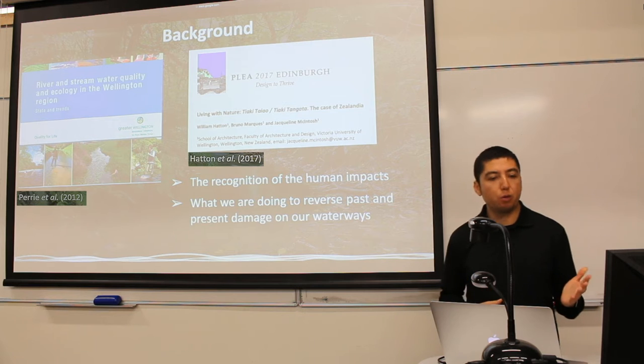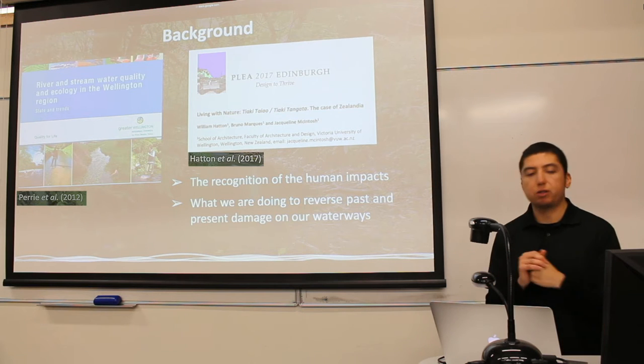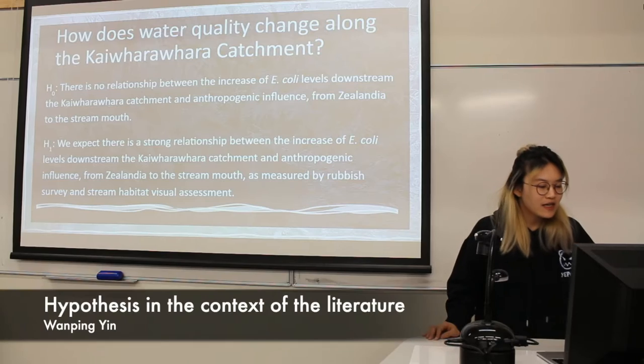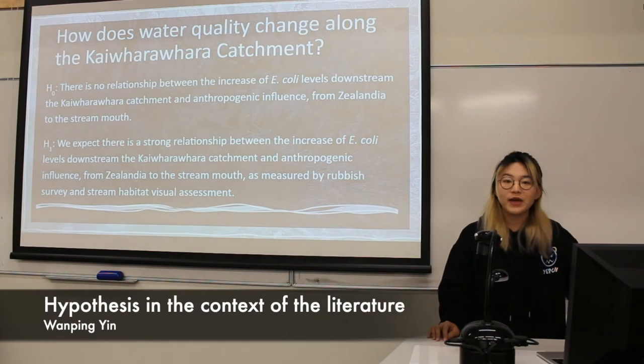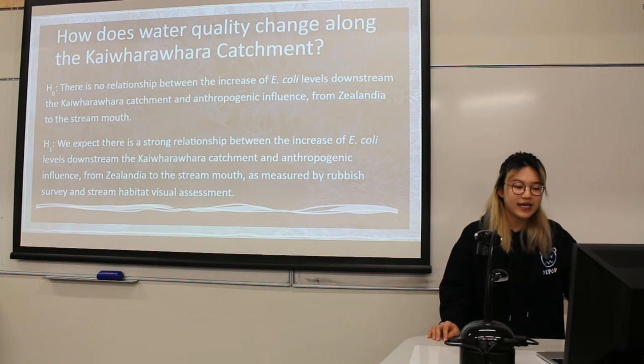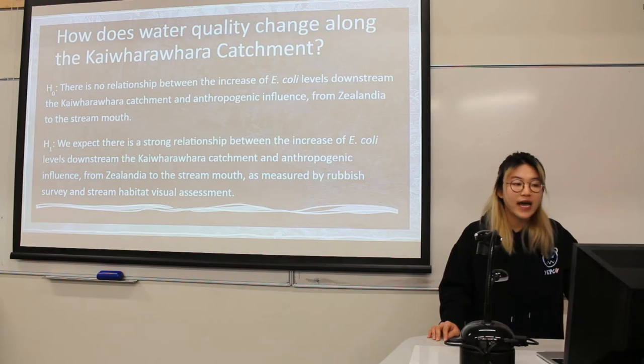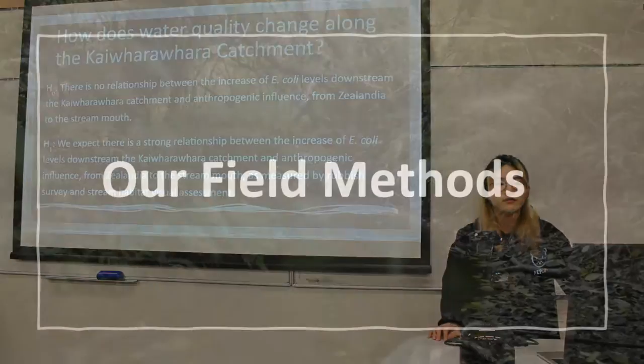Now I'll leave you with Wanping, who will introduce our hypothesis based on the literature. Thanks, Felix. So based on this background information, here in our study, we expect there is a strong relationship between the increase of E. coli levels downstream the Kaiwharawhara catchment and anthropogenic influence from Zealandia to the stream mouth, as measured by rubbish survey and stream habitat visual assessment.